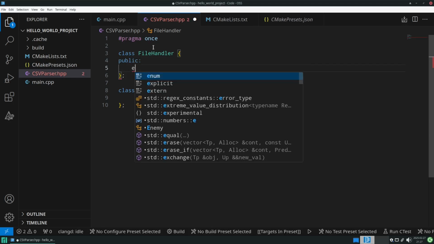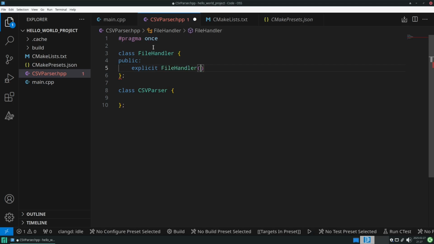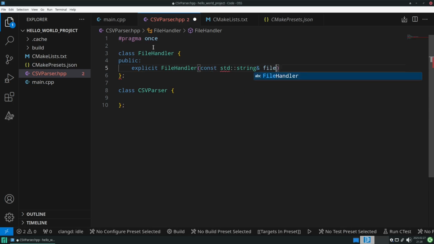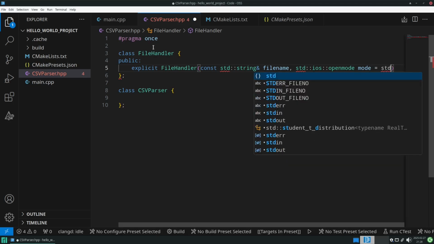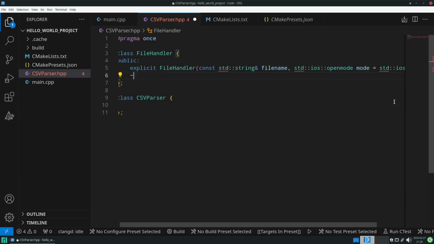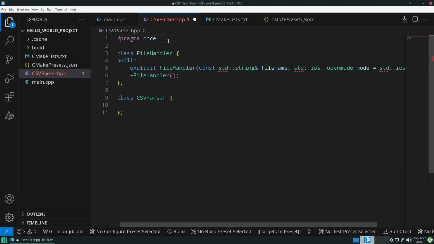What we want to have is an explicit constructor, so we want to explicitly create this class and don't allow for implicit type conversions. And it should take in a file name, and also it should take in an open mode, so if we want to write to it or read from it or append from it or something like that. When we don't specify it, it should be defaulted to an input file. And we also want to specify a destructor where we would then, once we have acquired a file handle, we would close it here again. Let's include all the things we need.